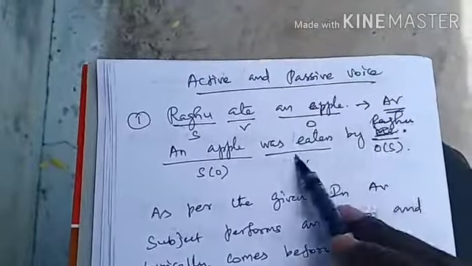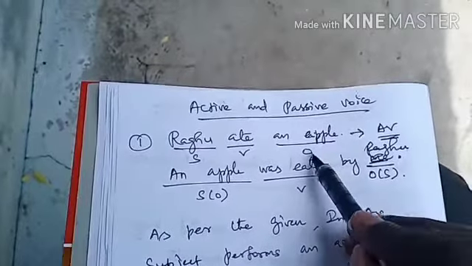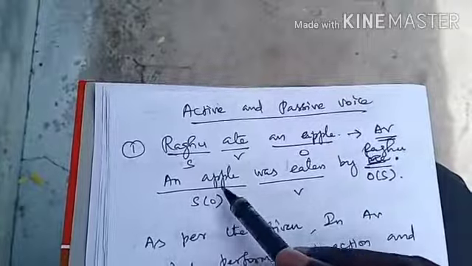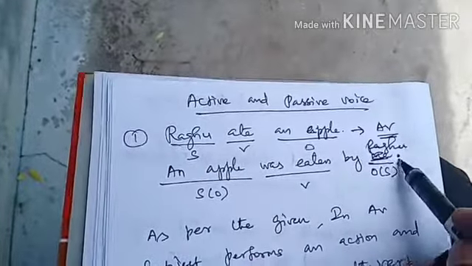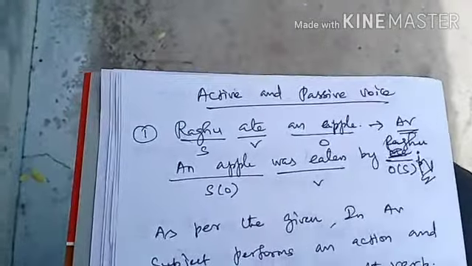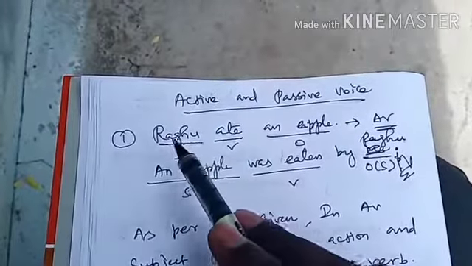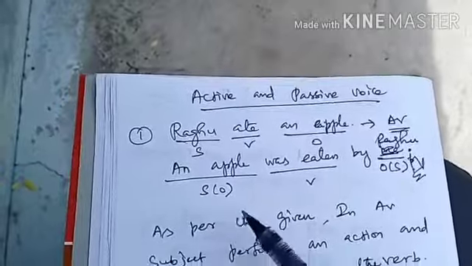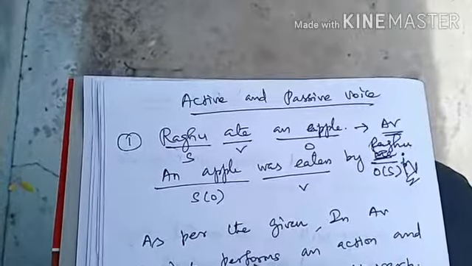This is the comparative study of active voice and passive voice. Like that, an apple is in the object place in active voice, but an apple is in the subject place in passive voice. So from this you can understand that subject goes to the place of object and object goes to the place of subject. This is the first framing.